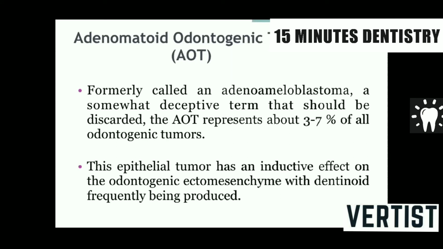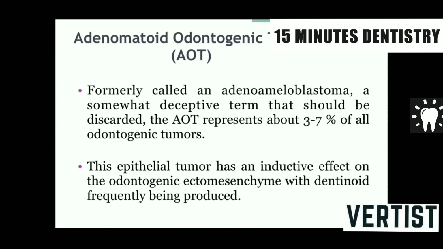Another benign odontogenic tumor which is common, also important from the exam point of view. Many a times a question is asked on this particular tumor. It is called adenomatoid odontogenic tumor because here the cells are arranged in an adenomatoid, that is glandular, pattern. This is also a benign tumor of ectodermal origin. It is an odontogenic tumor. Some people thought that this is a hamartoma.